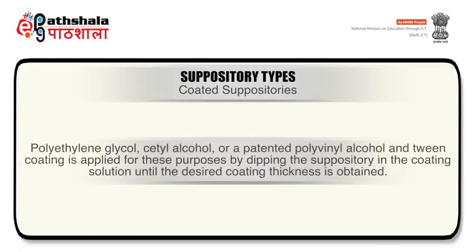Polyethylene glycol, cetyl alcohol or a patented polyvinyl alcohol and twin coating is applied for these purposes by dipping the suppository in the coating solution until the desired coating thickness is obtained.